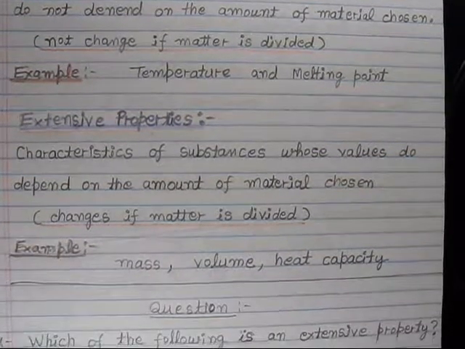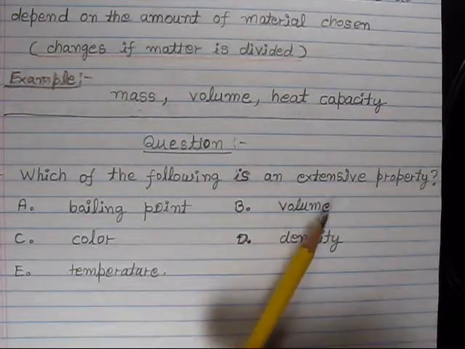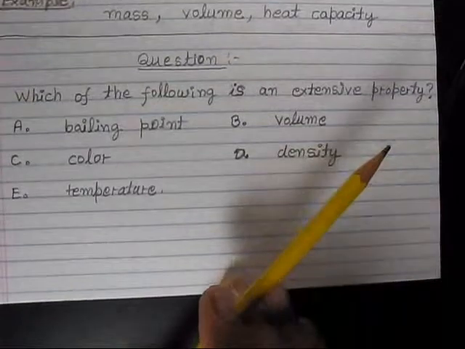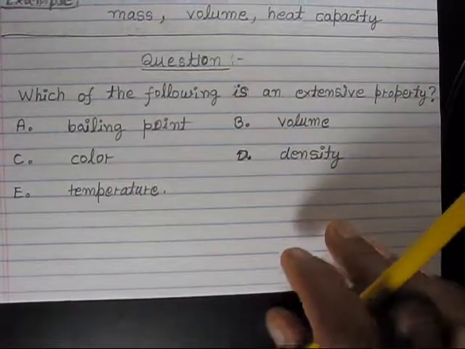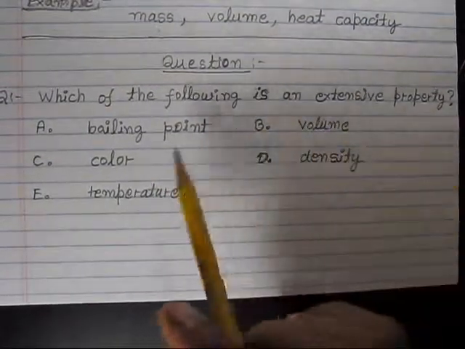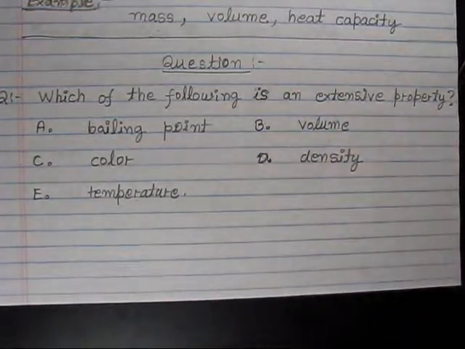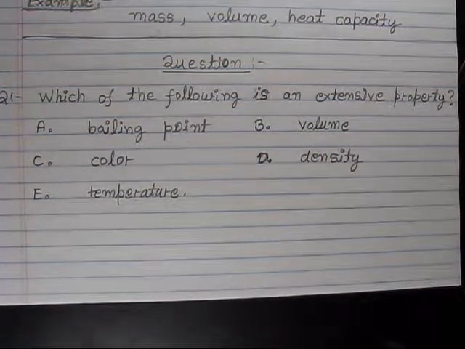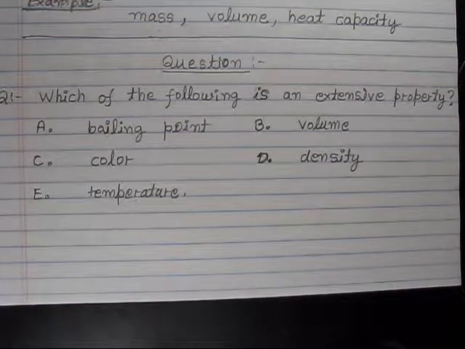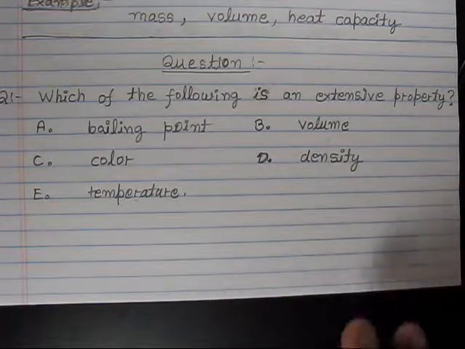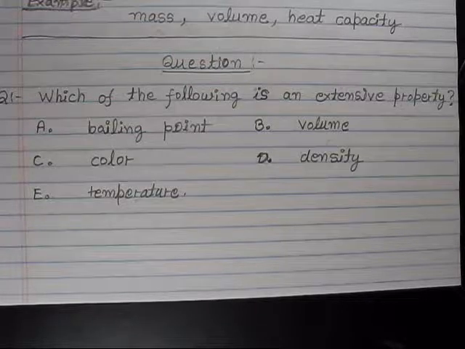And now here is a question for you. Which of the following is an extensive property? You can pause this video and think about what would be the best answer. The boiling point, color, temperature, volume, or density. What would be the best answer for this question? Which of the following is an extensive property? So you can pause this video and think about it, and then I will answer.